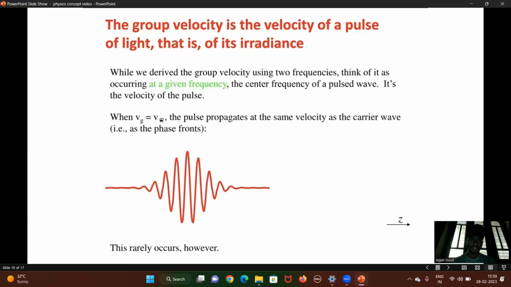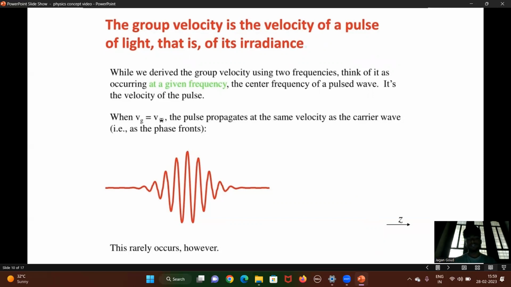While we derive the group velocity using two frequencies, think of it as occurring at a given frequency, the center frequency of a pulsed wave. It's the velocity of the pulse. When Vg is equal to Vp, the pulse propagates at the same velocity as the carrier wave, as the phase fronts.